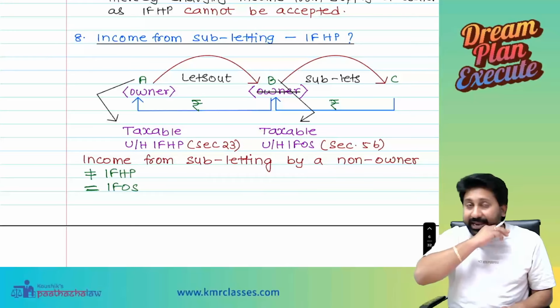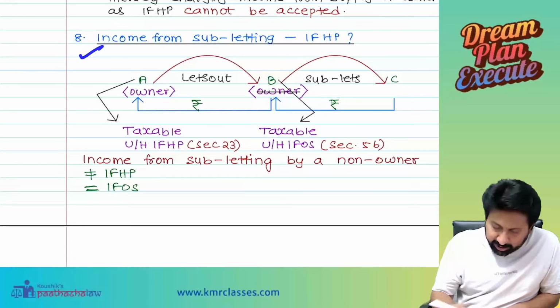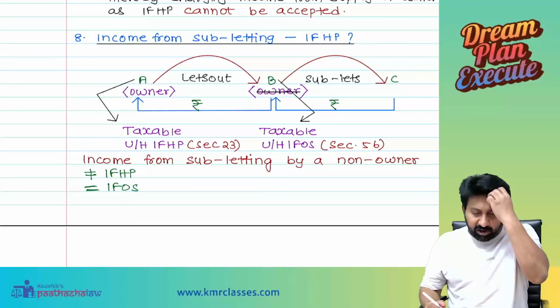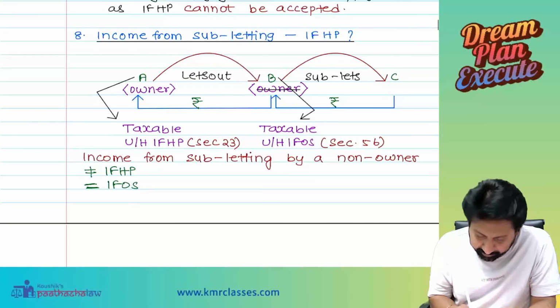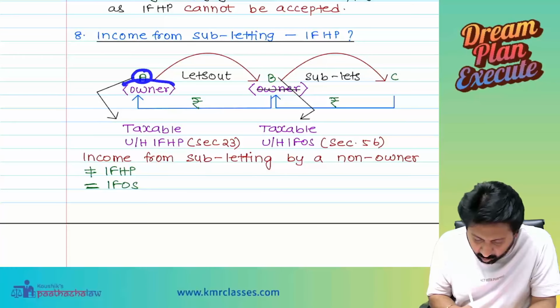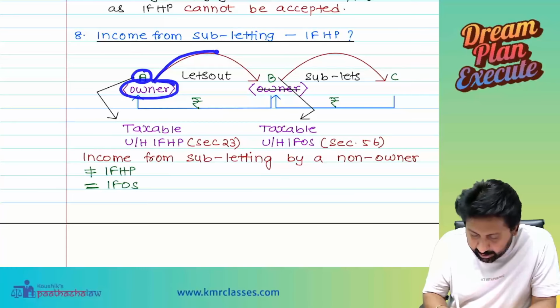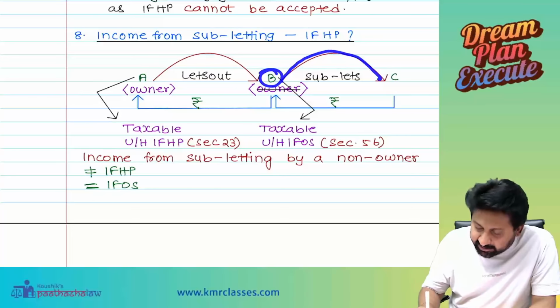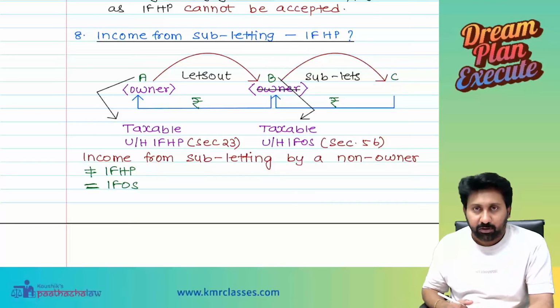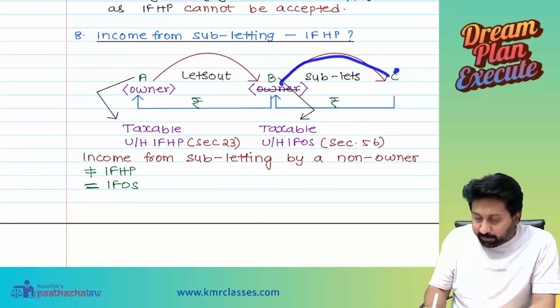Income from subletting. Let us discuss one point here. Income from subletting, what are the important points? See here. A is the owner of a property. A let out this property to B. B sublet this property to C.